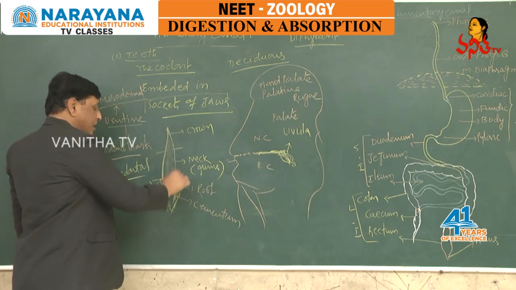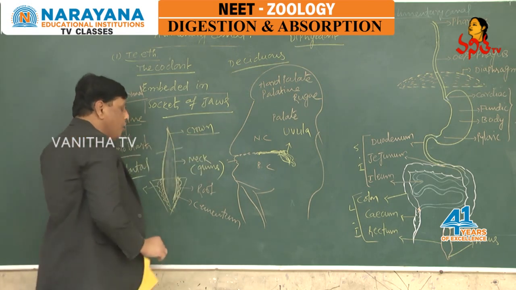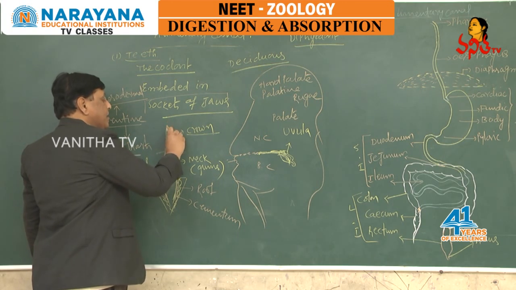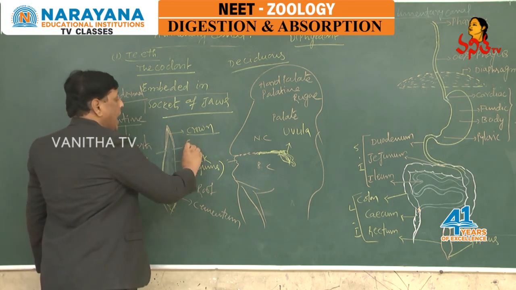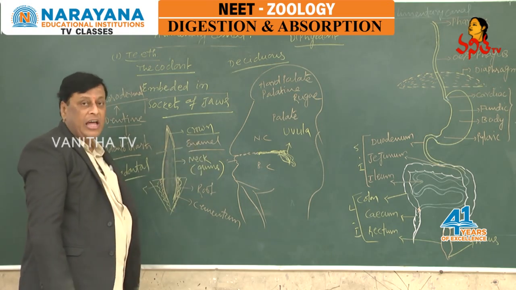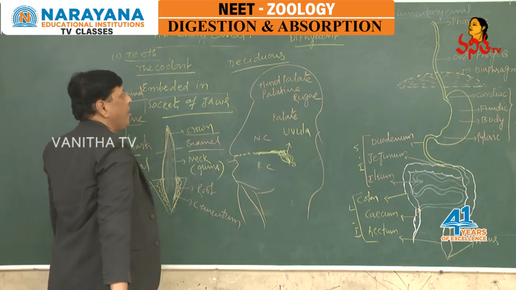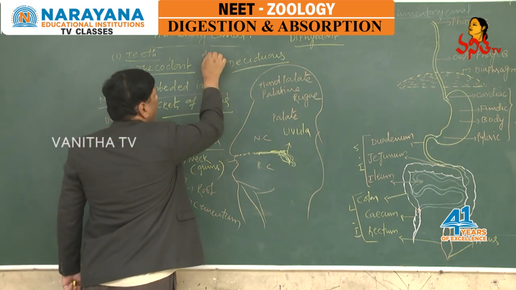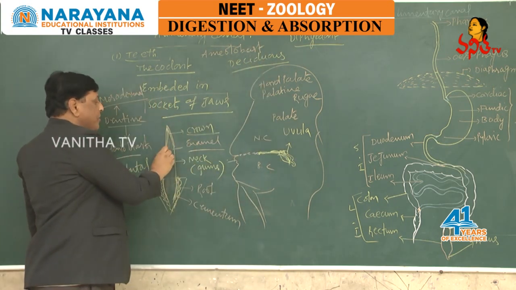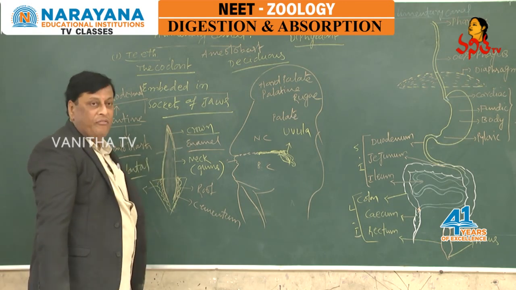This is the structure of the tooth. The visible portion is called the crown. This crown is covered by a white colored substance which is called enamel. Enamel is the hardest substance in the human body, which is secreted by a specific kind of cells called ameloblasts. Ameloblasts secrete enamel which covers the crown of the tooth, so it appears white in color.